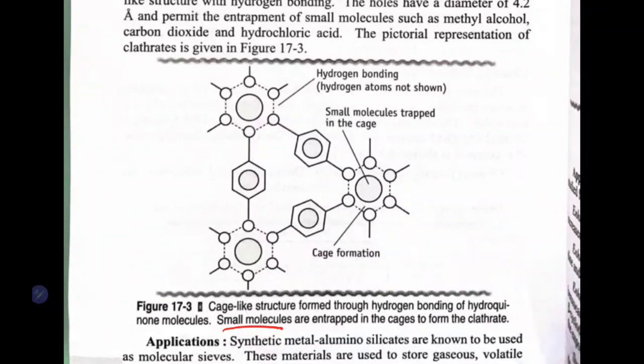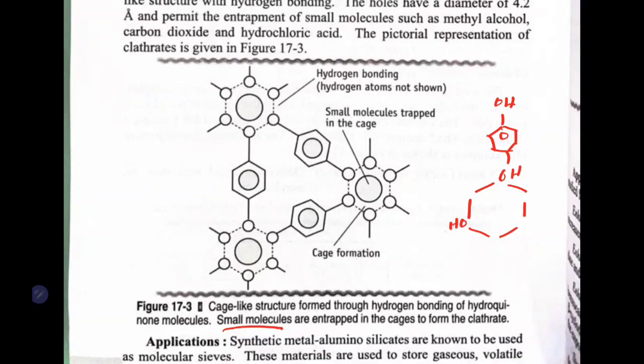See here, let us say the Quinhydrone structure is OH and OH. So one structure here, another structure here, another here, another one.